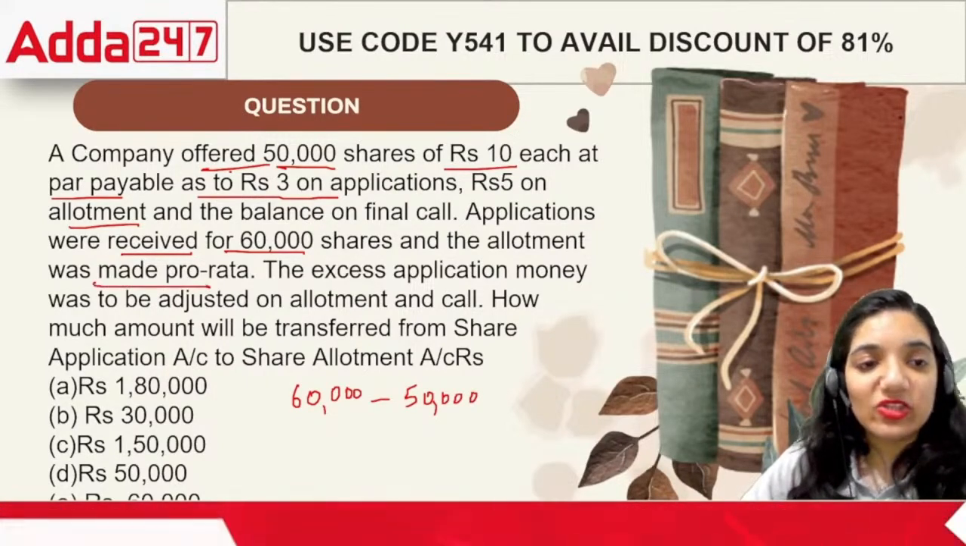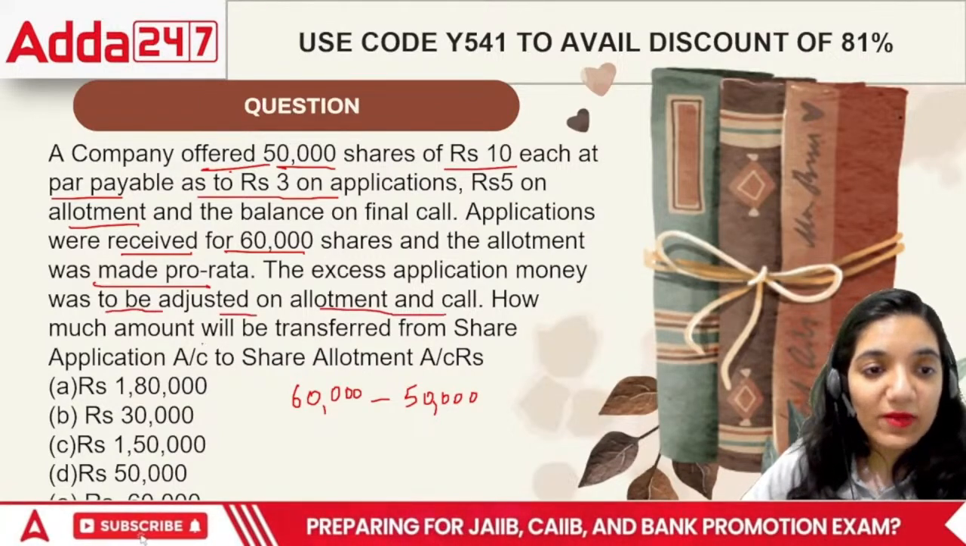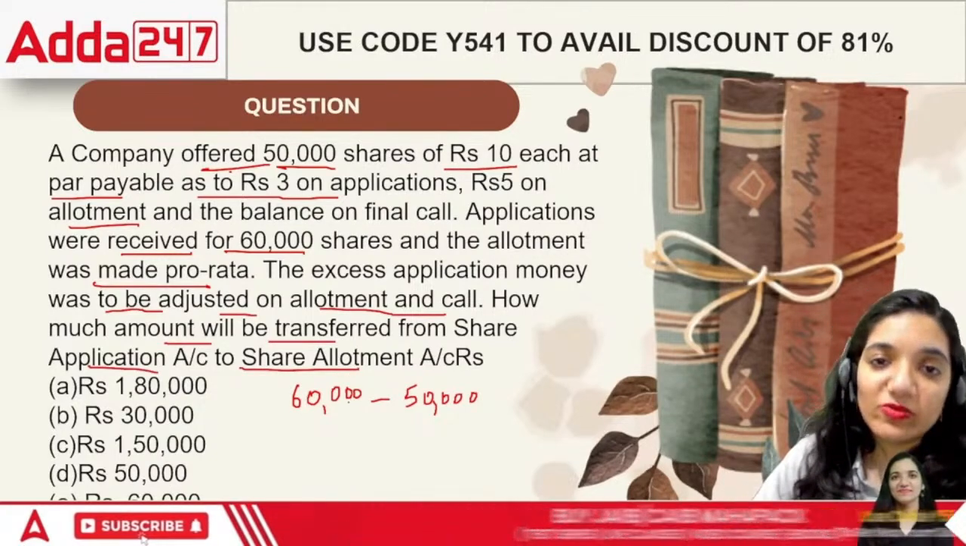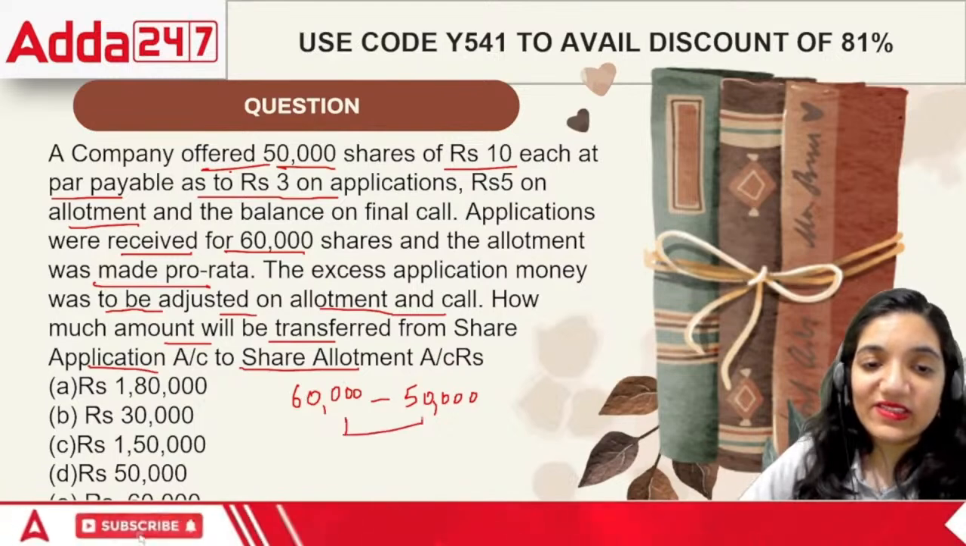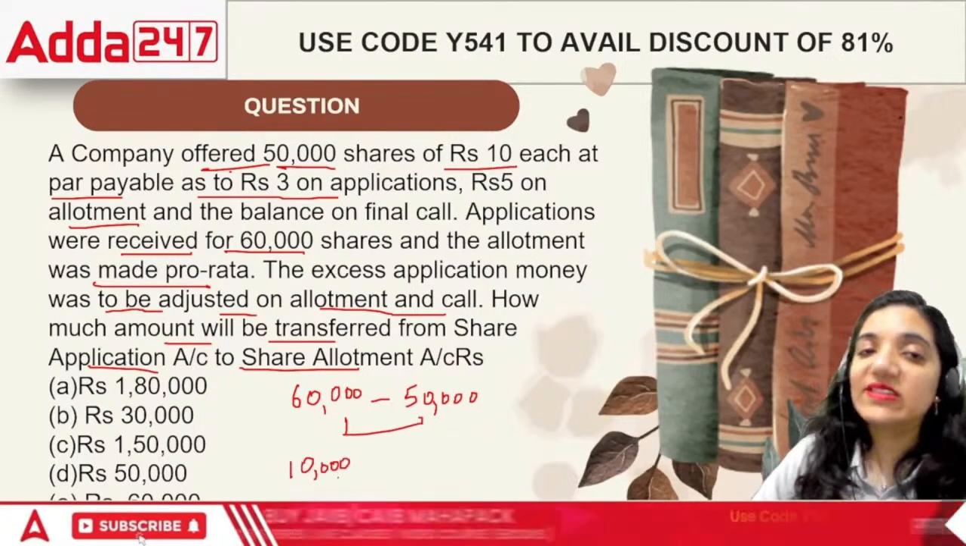The excess application money was to be adjusted in the allotment money. For how much amount will be transferred from the share application to the share allotment? Number 1, in this case 60 to 50. Ultimately, the excess number of shares is 10,000.